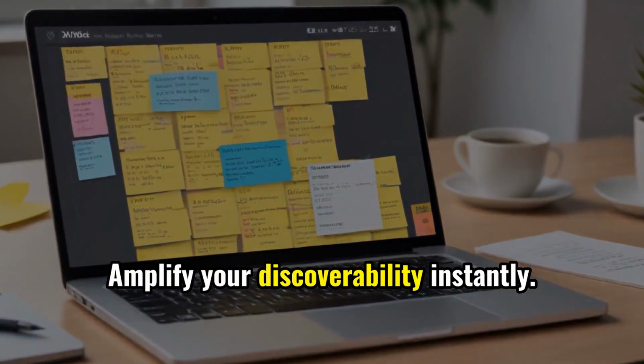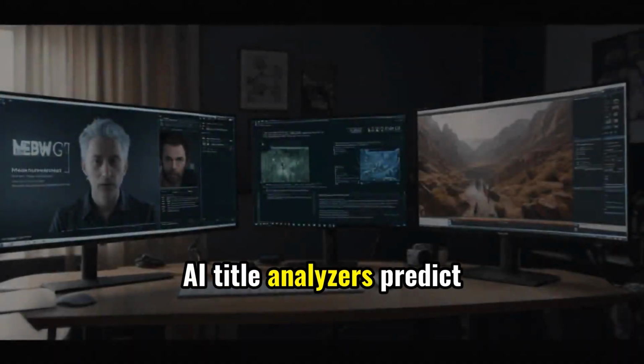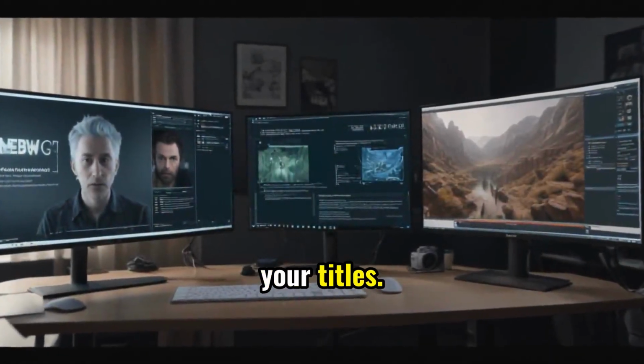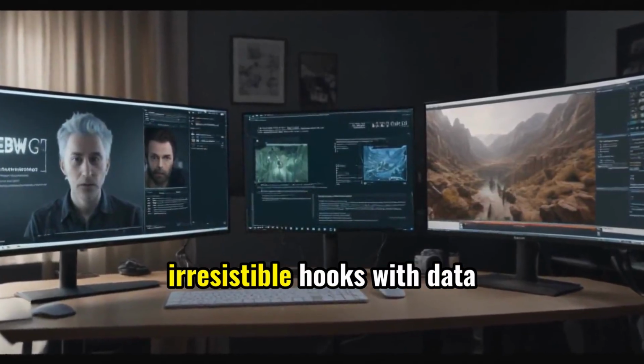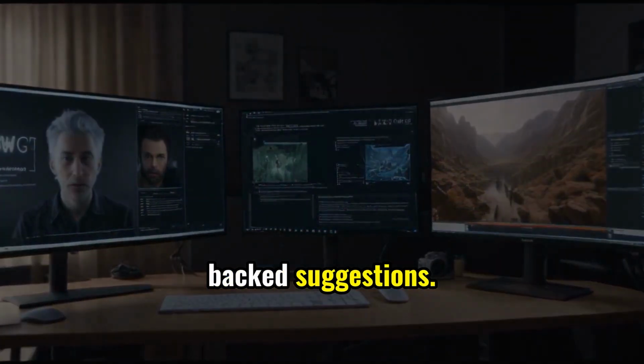Amplify your discoverability instantly. AI title analyzers predict click-through rates for your titles. Turn average ideas into irresistible hooks with data-backed suggestions.